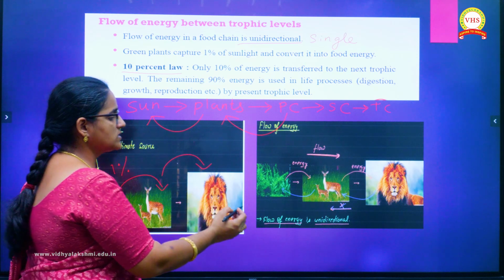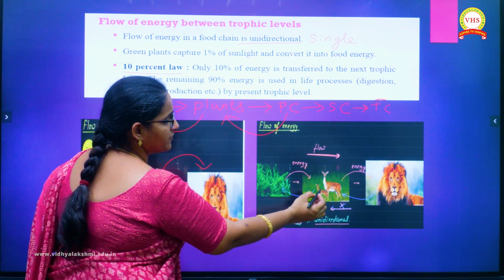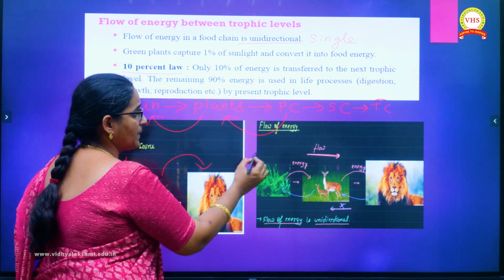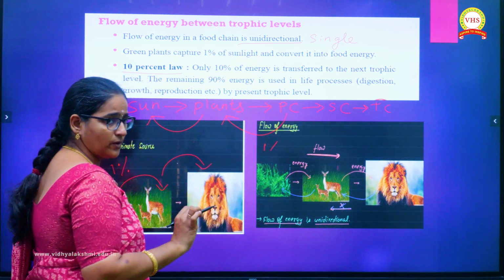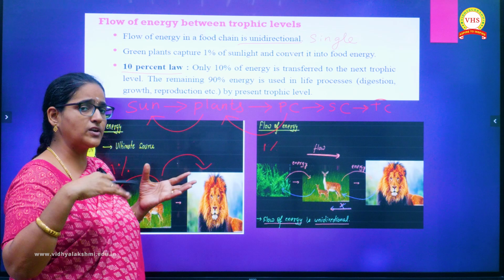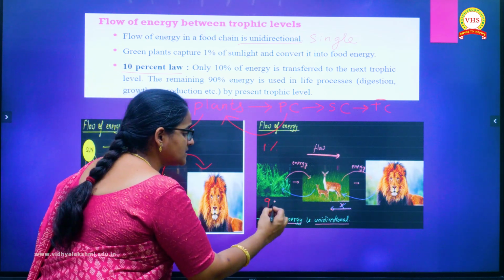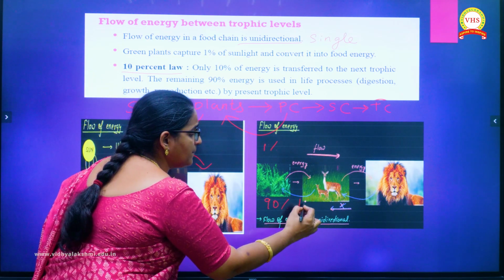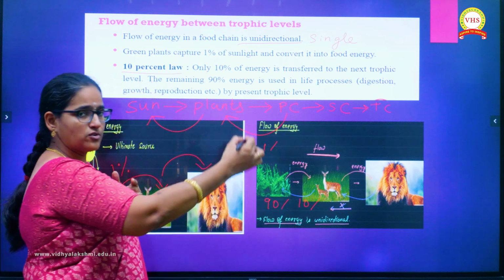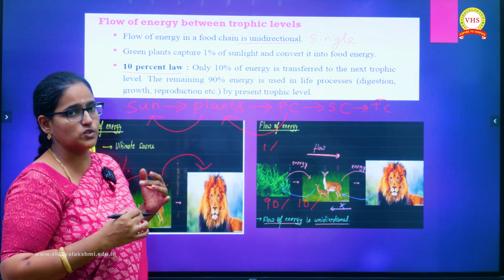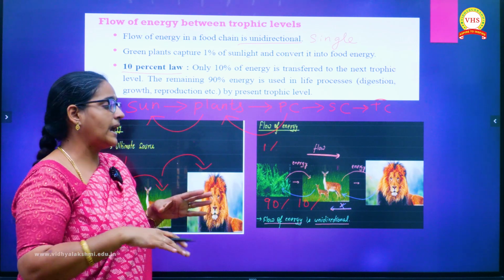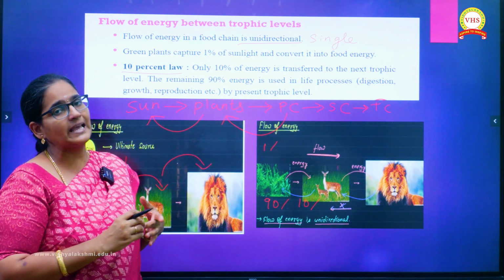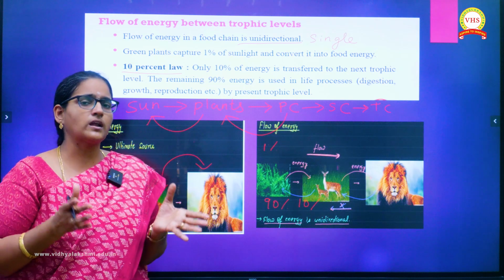For example, here you see plants, here you have deer, and here you have the lion. Now the plant has obtained 1%, and in that, food materials were produced. Out of that 1%, after utilizing 90% of the energy, 10% alone will go to the next trophic level, called the primary consumer. Of that 10%, the primary consumer will again utilize most, and again 10% will go to the next organism. So what is the overall conclusion?